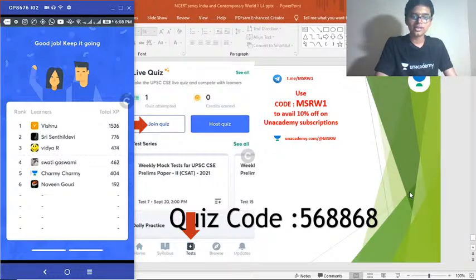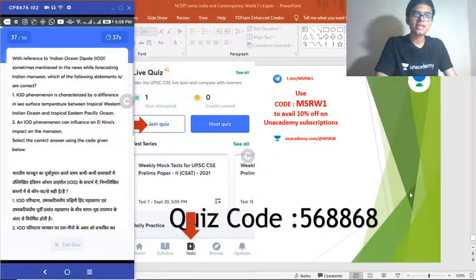Moving on to our next question. Question 37. With reference to Indian Ocean Dipole, sometimes mentioned in the news while forecasting Indian monsoon, which of the following statements is or are correct? 1. Indian Ocean Dipole is characterized by a difference in sea surface temperature between tropical Western Indian Ocean and tropical Eastern Pacific Ocean. 2. An IOD phenomenon can influence an El Niño's impact on monsoon. Choose the correct answer. Very simple question.